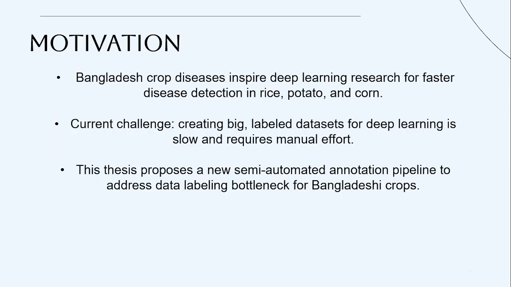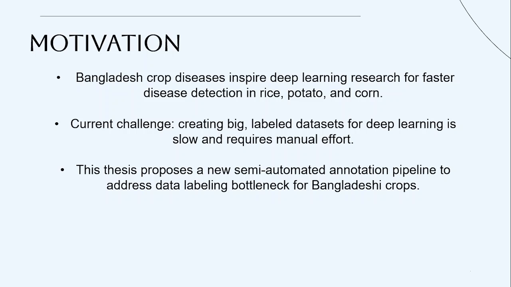Now let's talk about the motivation behind doing this research. As I have told before, Bangladesh is an agriculture country, so its economy depends on agriculture, but there is a huge problem of crop diseases. If there are many crop diseases in Bangladesh, then the economy will fall. So there is a need for a step to solve this, and not only solve it but automate the whole process. That's why I am doing a thesis based on detecting diseases in the most common crops in Bangladesh. Those are rice, potato and corn.